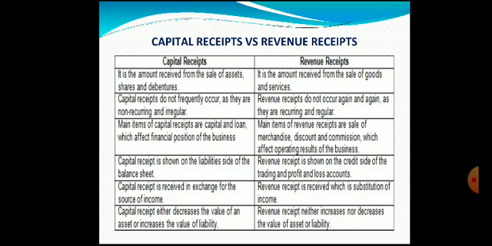Capital receipt either decreases the value of an asset or increases the value of liability. Say, for example, the company has sold furniture, a fixed asset, which has been sold by the company. Here, this transaction is resulting in decrease of asset. Similarly, if a company has issued shares to the public and it has received some proceeds, which we call a capital receipt, under this situation, the liability is increasing.